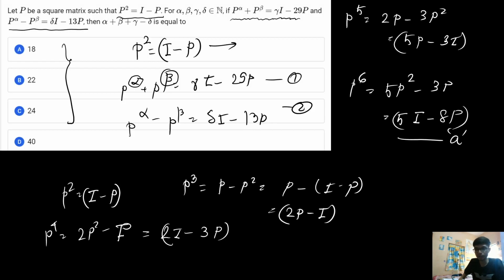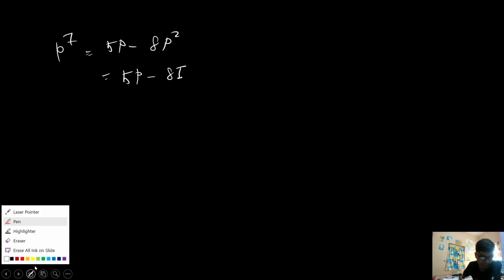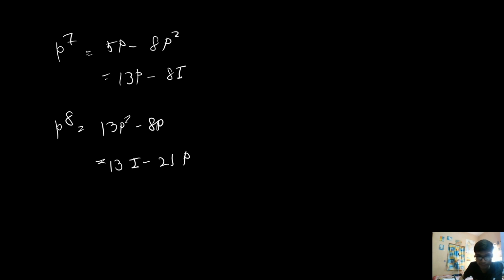And if I go on solving p to the power 7, I will get how much? This will basically be equal to 5 times p minus 8 times p square. So from here if I solve this result, I will get minus 8 identity matrix and 13 times p, because minus of minus 8 is plus 8, plus 5 is 13 times p. So if I again compute p to the power 8, I will get 13 p square minus 8 times p, which is equal to 13 identity matrix minus 21 times p.